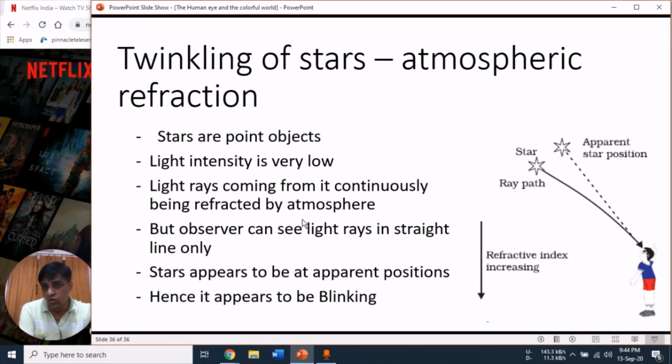But the amount of light coming from the planets is high, and the distance between the planet and the Earth is very low as compared to the stars. Due to the high intensity of light, this blinking does not appear. And that's why the planets do not appear to twinkle, but the stars always appear to twinkle.